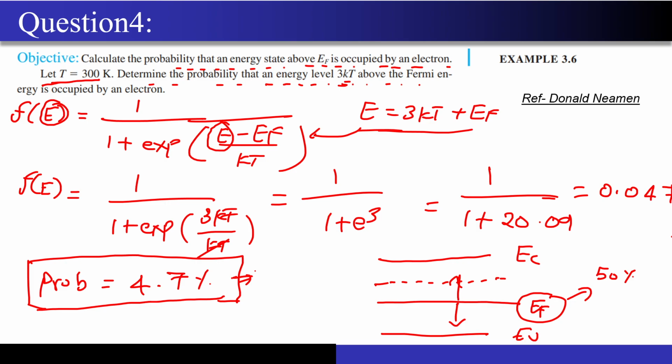So intuitively this answer actually makes sense. If I had got an answer like 60 or 70%, then I would have clearly known that I had done some calculation mistake, because this cannot be the correct answer. The probability should always decrease if I am moving above the EF, right? So this is just a sanity check that you can perform to check whether your answers are correct or not, right? So now this fourth question we have already taken.